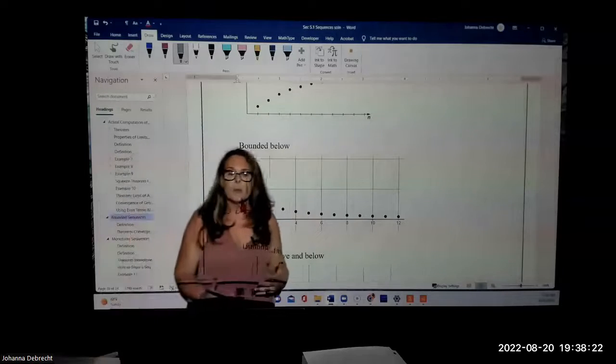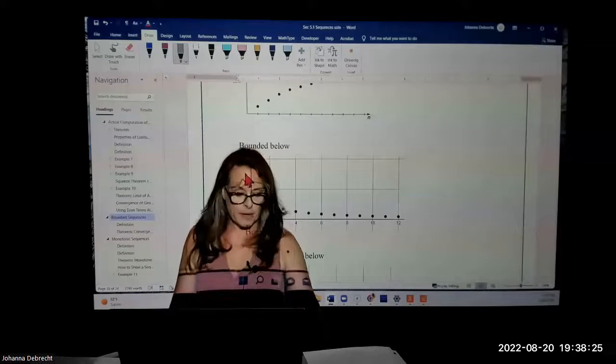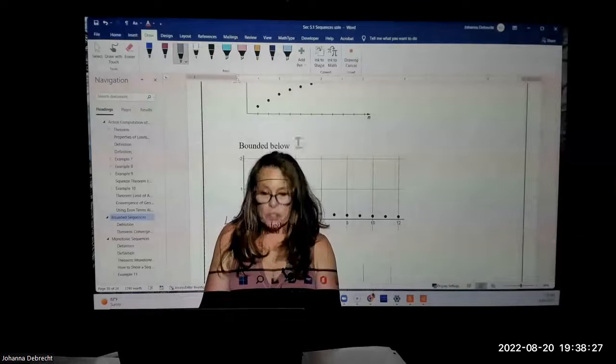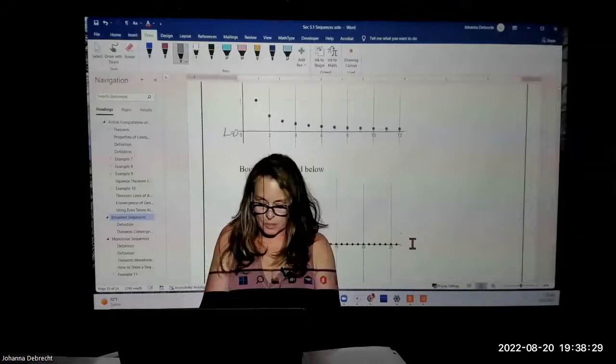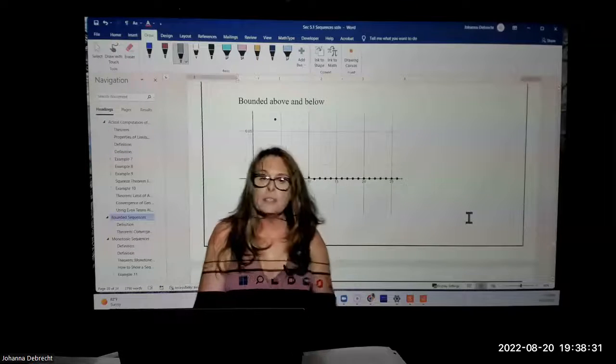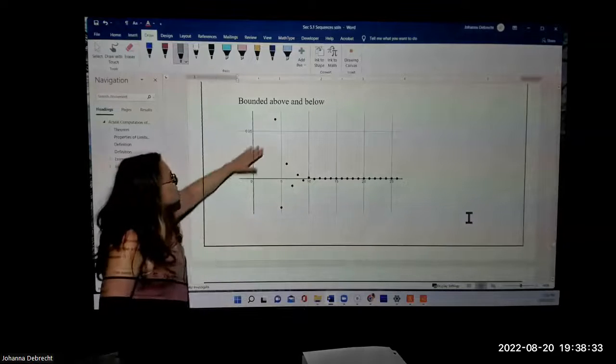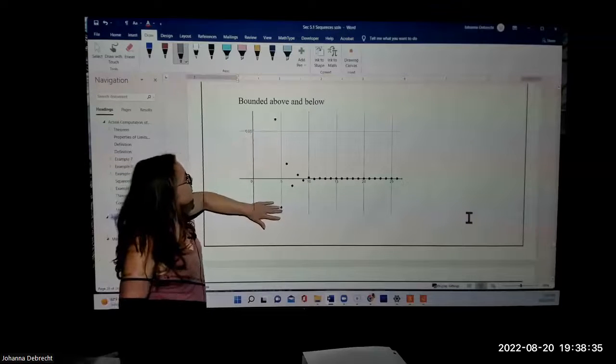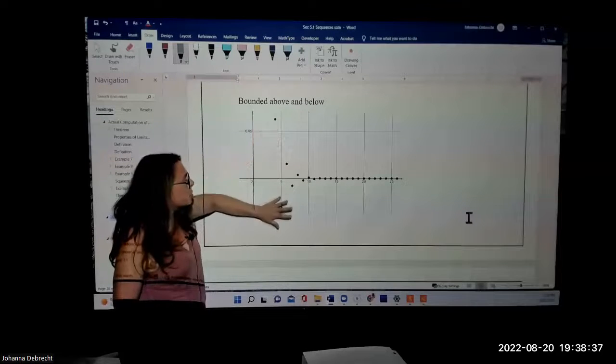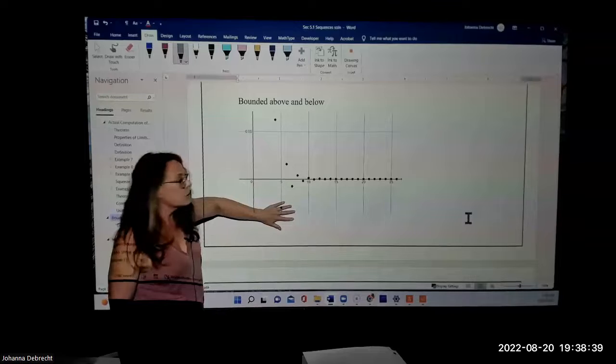Now, we can also have what we call a sequence that is bounded above and below. And in fact, the two that we saw up above are also bounded above and below. Now, this one is bounded above and below, but you can see that it does have some values at the beginning that are further away from where it is out towards the end.